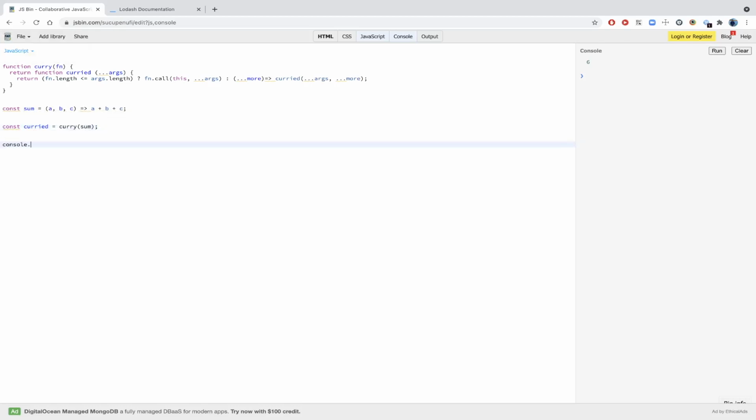And now this sum will become the curried version of itself. And now we'll call console.log. We'll do curried, and we'll pass 1 comma 2 then comma 3. And likewise we will call it very differently, like we can pass all of it together, or we can just pass 1 first, then 1 comma 2 together. So these are the different ways in different order we can call: one argument at once, 2 arguments at once, all 3, and then first 2 and then the last one. All should give me the same value. I'll just clear it off and we'll see. Look, all is getting the same value.